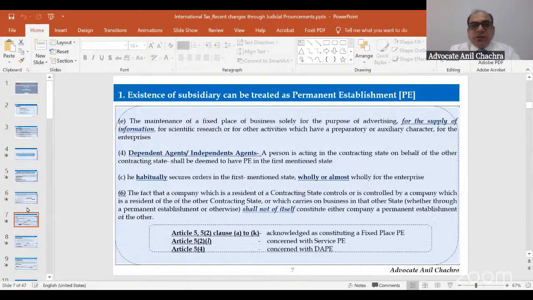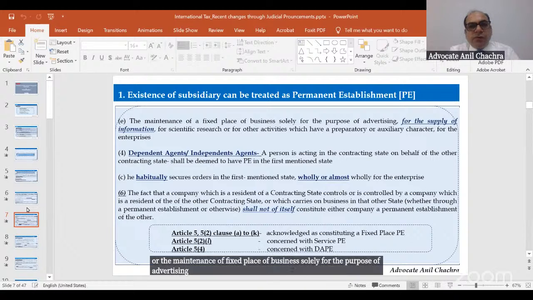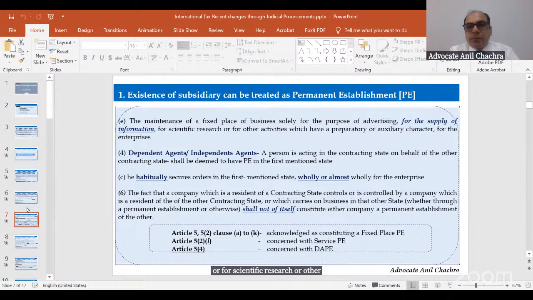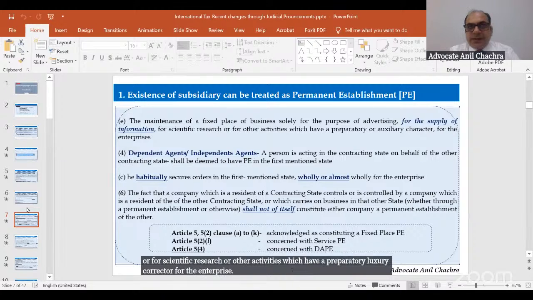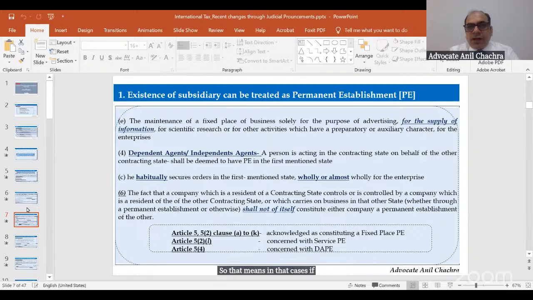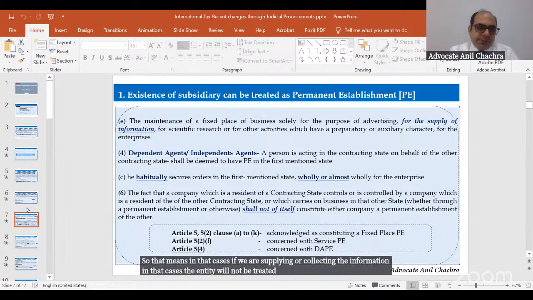Or the maintenance of a fixed place of business solely for the purpose of advertising, for the supply of information, or for scientific research or other activities which have a preparatory or auxiliary character for the enterprise. So that means in those cases, if we are supplying or collecting the information, the entity will not be treated as a PE in India.